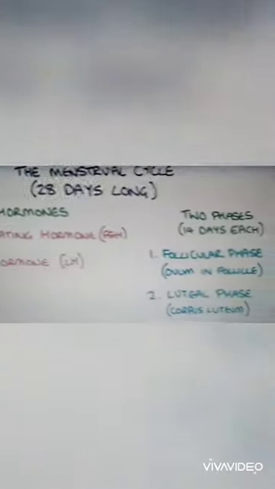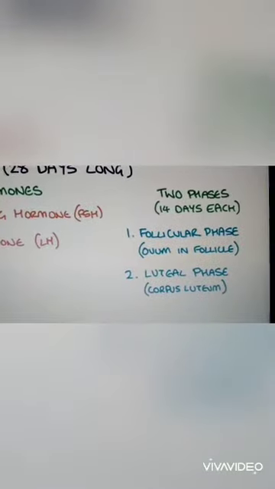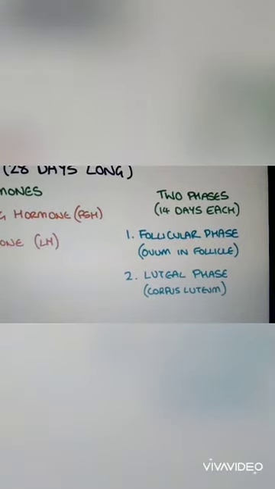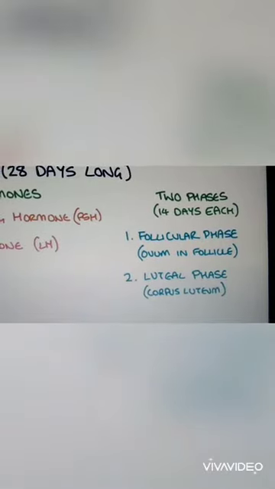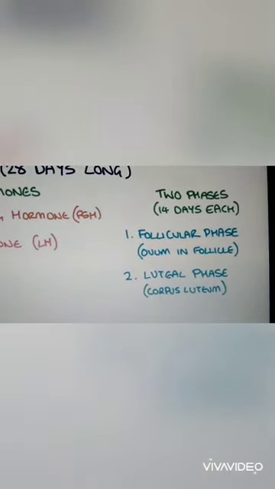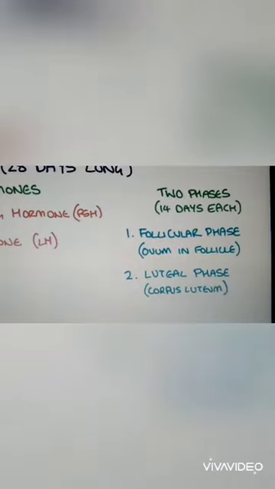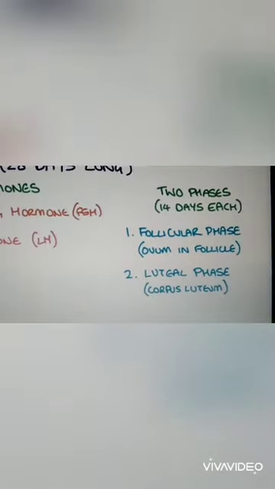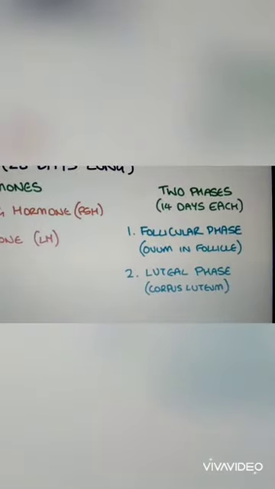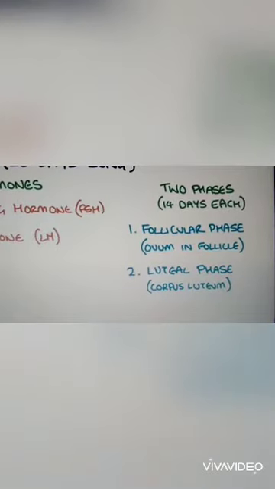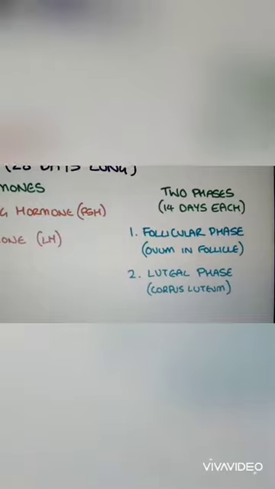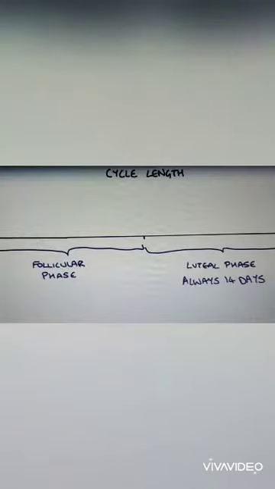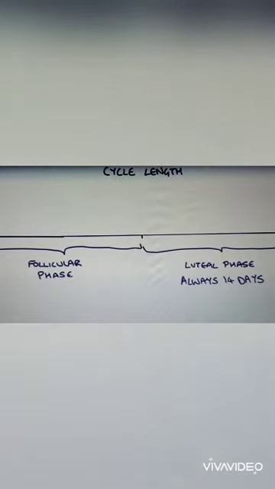And there are two phases in this menstrual cycle. The first one is the follicular phase. It is known as the follicular phase because the ovum will be formed in the follicle. The second one is the luteal phase. Here the ovum will leave the follicle and the remaining follicle is known as corpus luteum. That's why it is known as the luteal phase. So these are the two phases involved in this menstrual cycle. The cycle length is 28 days, follicular phase 14 days and luteal phase 14 days.